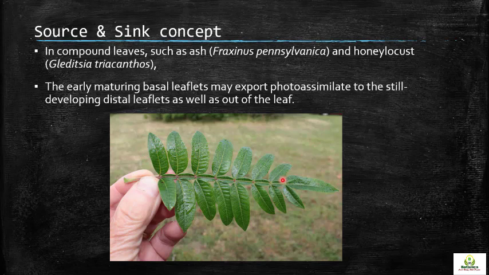These are leaflets, and at the tip there are also leaflets. There is one single organ, one compound leaf, but these two different leaflets act differently. This particular leaflet behaves as a source, and this particular leaflet behaves as a sink. As far as the source and sink concept is concerned, it depends upon the net transfer of food, whether that particular cell or tissue is exporting food to other parts of the plant or acquiring food from other parts. On this basis, a tissue or cell may be a source or a sink.